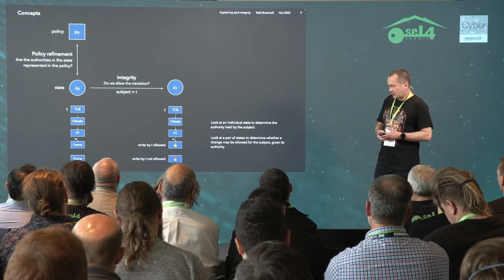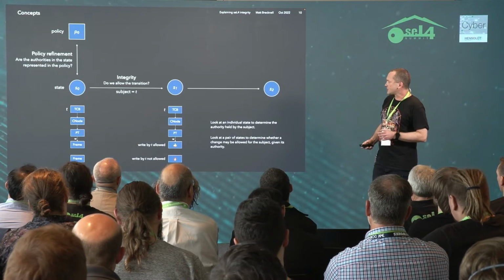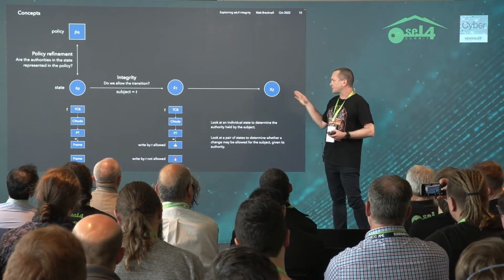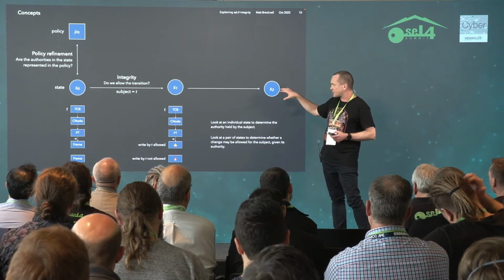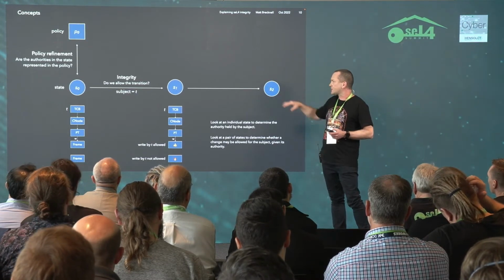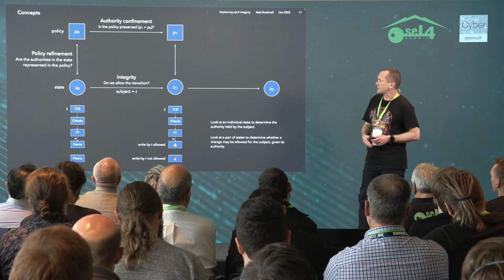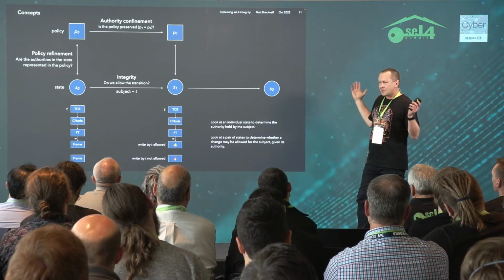Now, of course, it doesn't stop there because this system is going to make another transition. We want to ask the same question about this transition, so we need a policy to describe this state. And so the third question we ask is, can we just use the same policy?